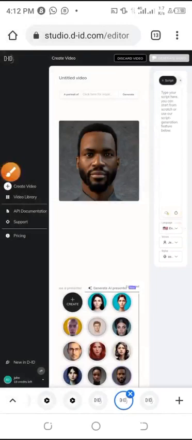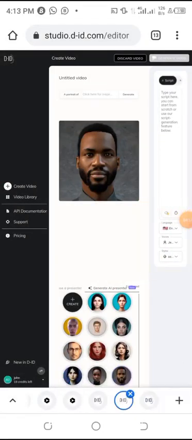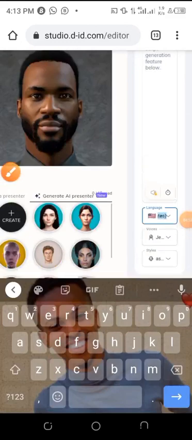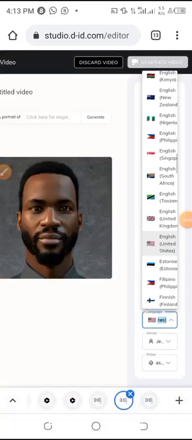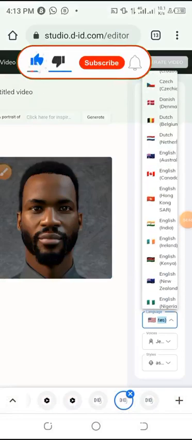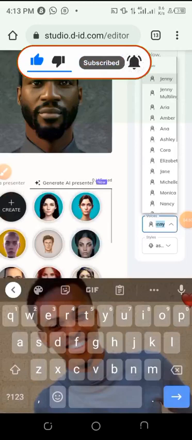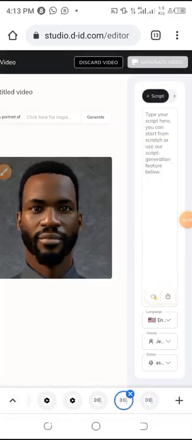Go to this side here, where you can edit and change. This is the voice that you use. You have so many voices here, you can check through. You even have Nigeria, but I don't want Nigerian English. I think I'm okay with the US one. You can change voice. This is Jenny voice. You can listen to all those voices and change. I think I'm okay with this Jenny voice.